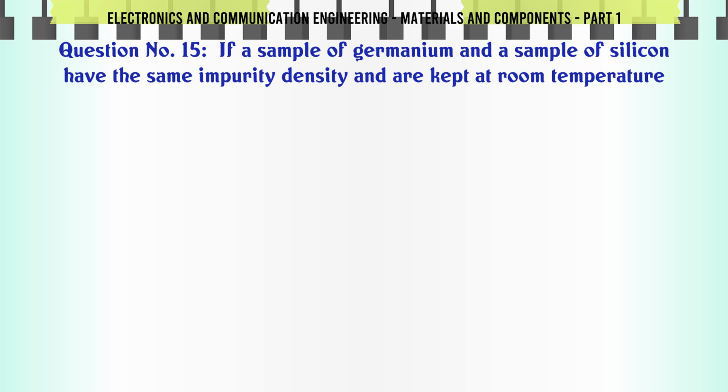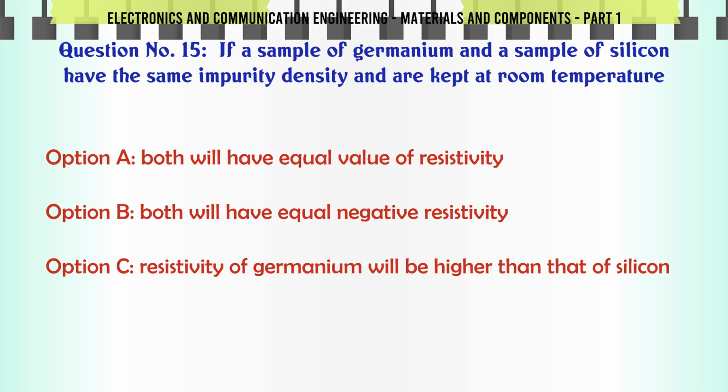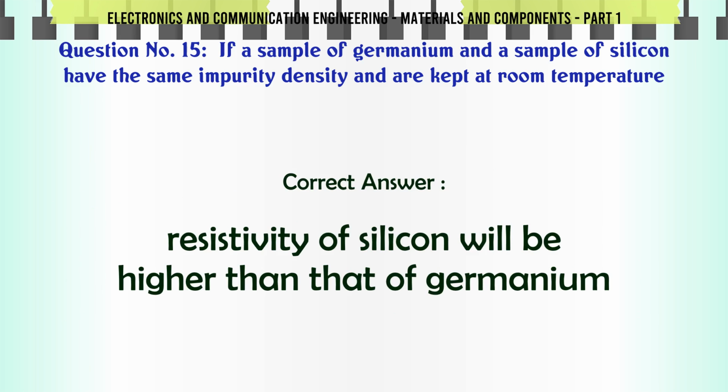If a sample of germanium and a sample of silicon have the same impurity density and are kept at room temperature, A. both will have equal value of resistivity, B. both will have equal negative resistivity, C. resistivity of germanium will be higher than that of silicon, D. resistivity of silicon will be higher than that of germanium. The correct answer is resistivity of silicon will be higher than that of germanium.